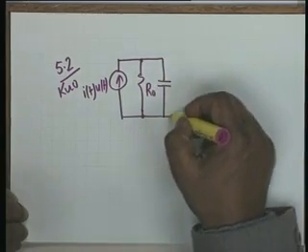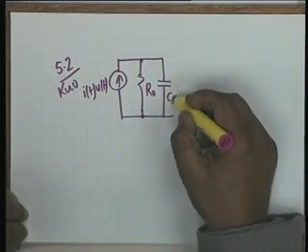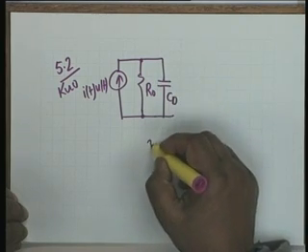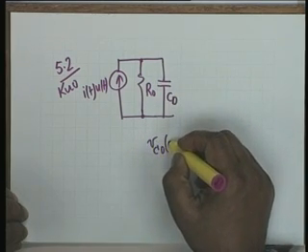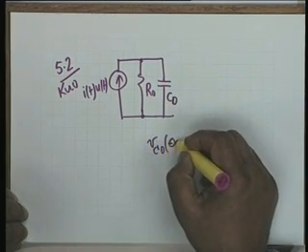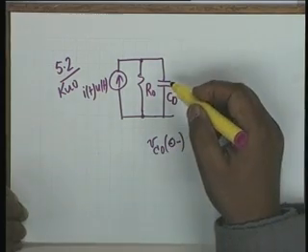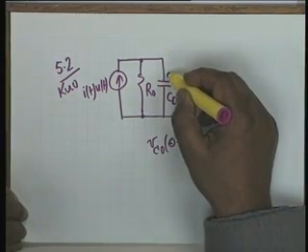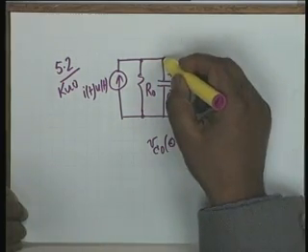Then you have a capacitor C0 whose initial voltage is Vc0 0 minus, with this polarity plus minus.